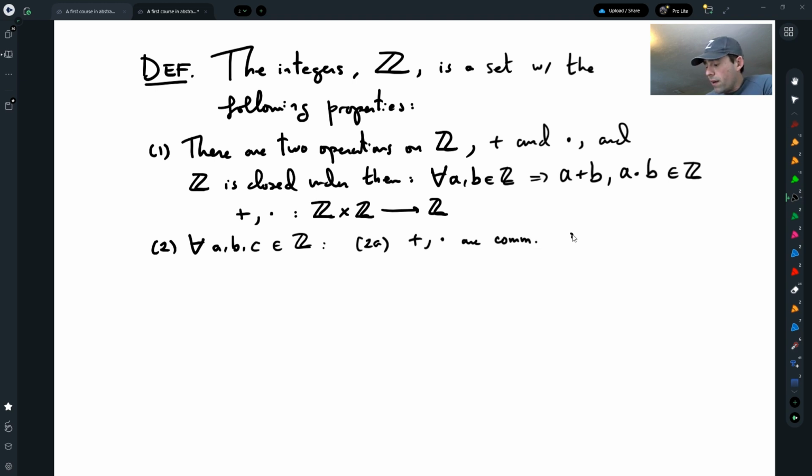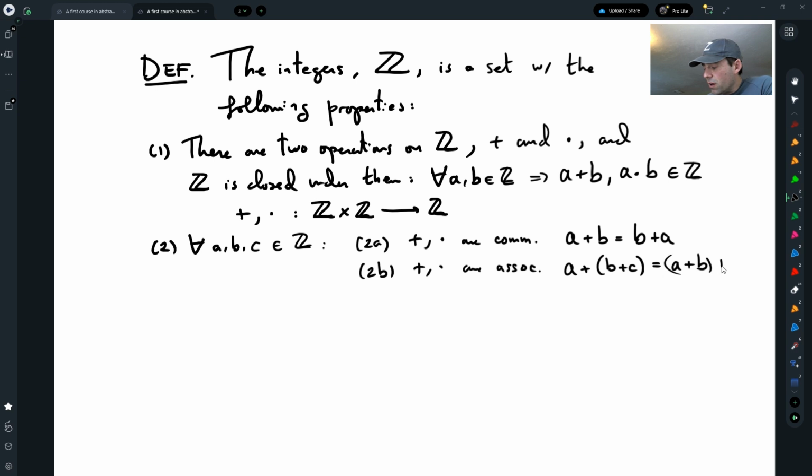So we have that A plus B is equal to B plus A. We also have, 2B, that plus and times are associative. So A plus B plus C is the same as A plus B first, plus C, and the same for multiplication, A times B times C.